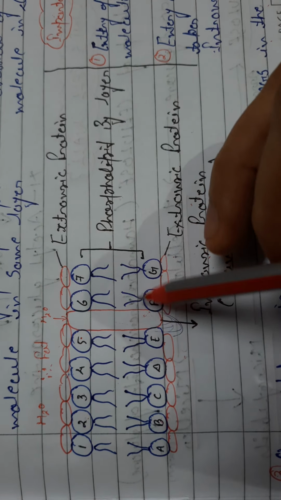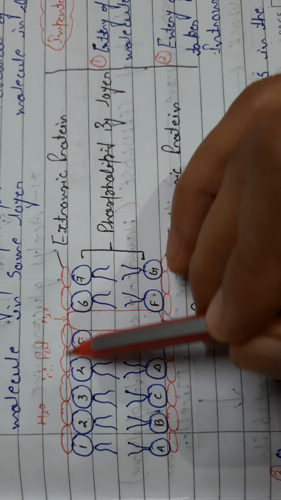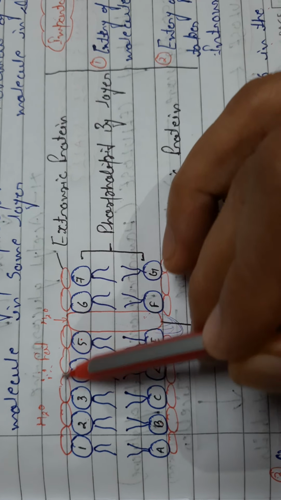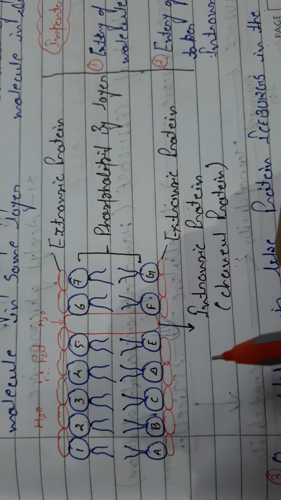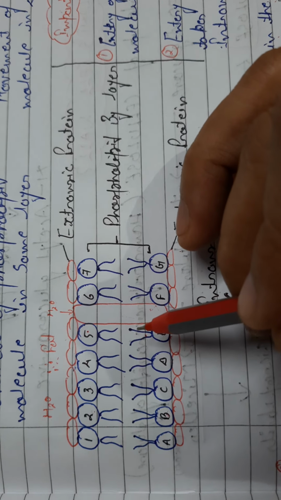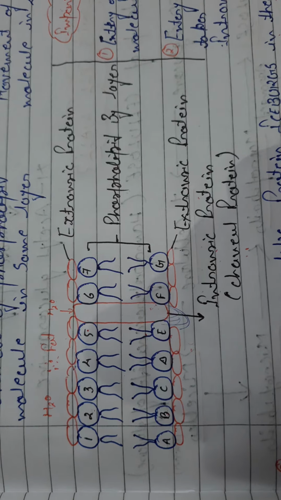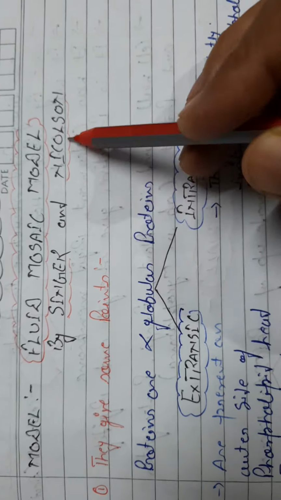So this is seawater, it acts like a liquid, and all these extrinsic proteins have a tendency to easily float from one part to another part here. That's why this whole model is known as the Fluid-Mosaic model, which was proposed by Singer and Nicholson.